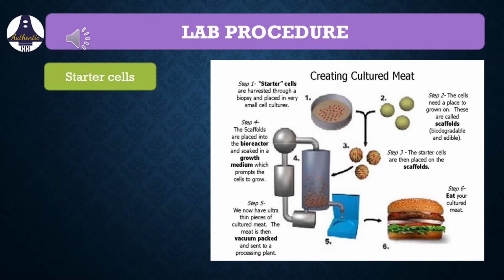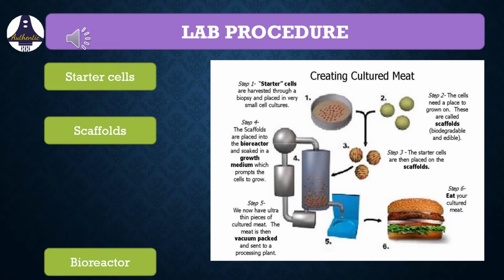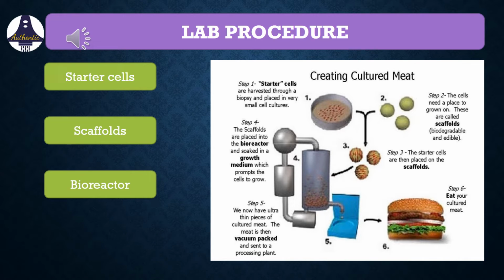At first, starter cells, which are harvested through a biopsy, are placed in very small cell cultures. Then, the cells need a place to grow on, which are called scaffolds. The starter cells are then placed on the scaffolds. The scaffolds are then placed into the bioreactor and soaked in a growth medium which prompts the cells to grow more. We now have ultra thin pieces of cultured meat, which is then vacuum packed and sent to the processing plant.